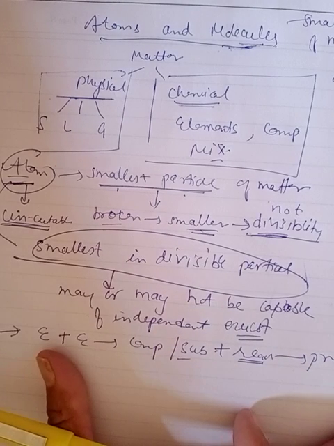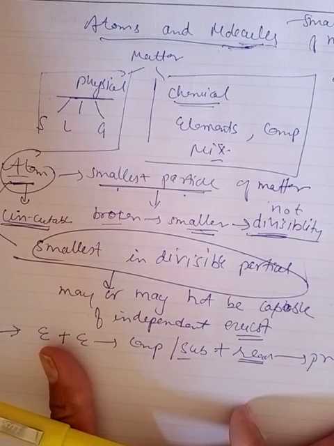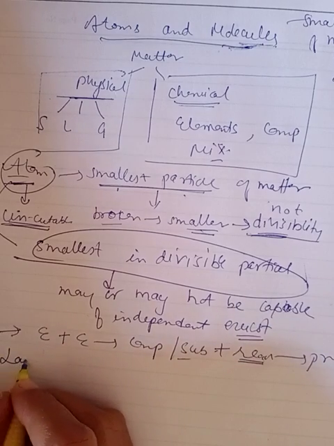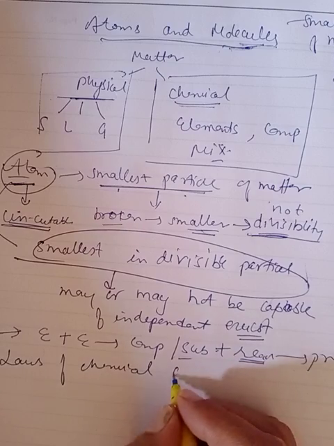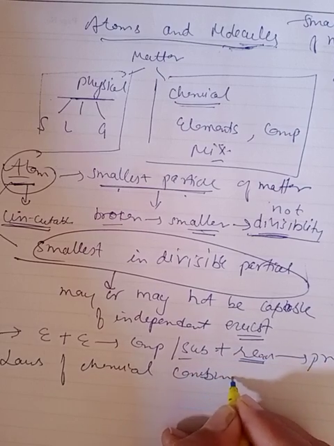To understand this concept, various laws have been proposed, and these are called the laws of chemical combination.